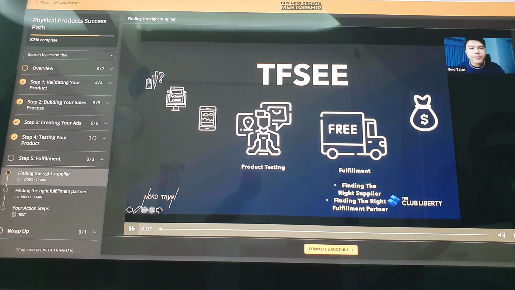Now, the last part is fulfillment. Fulfillment is the last part: finding the right supplier, finding the right fulfillment partner. What is the purpose of this? Earlier, we discussed the whole Trinity, and we have discussed applying it. In fulfillment, it's all about how we get it or ship it to our customers. How do we send it to them?